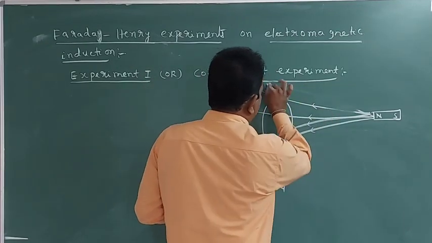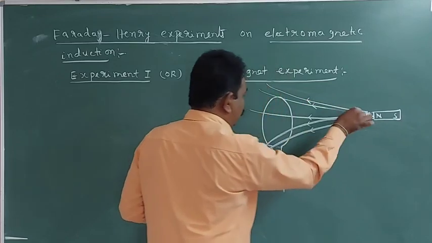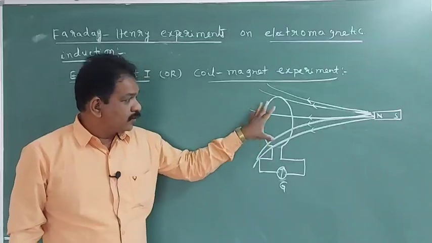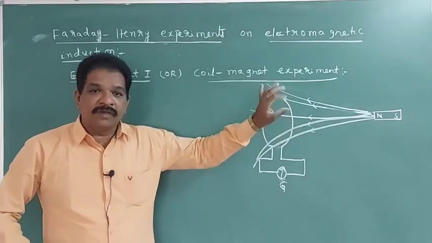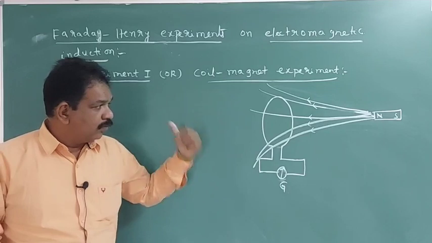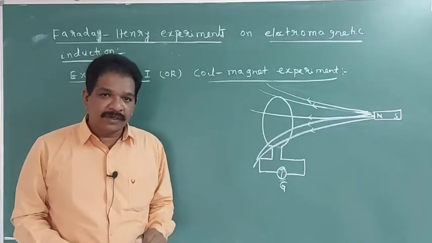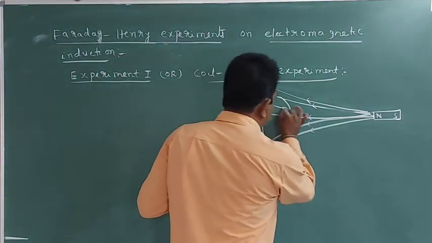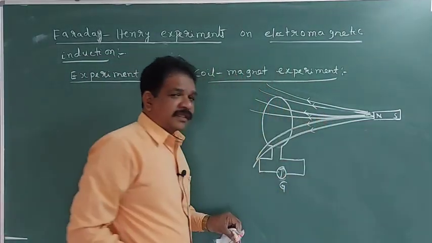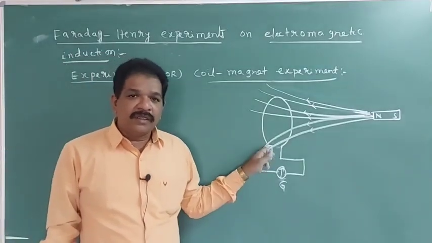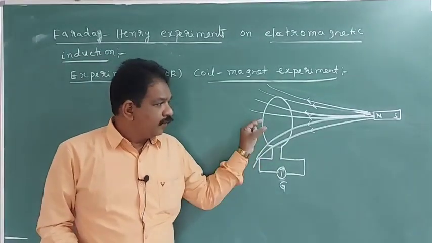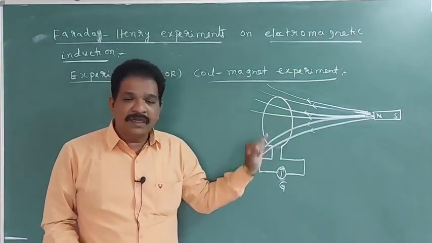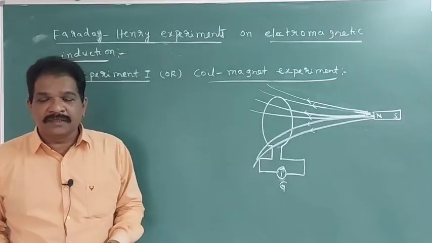When gradually the magnet is moving towards the coil, the lines of force passing through the coil will increase. Is the point clear? Lines of force are increasing, which means the flux associated with the coil is increasing. If you move the magnet away from the coil, the flux associated with the coil is decreasing.